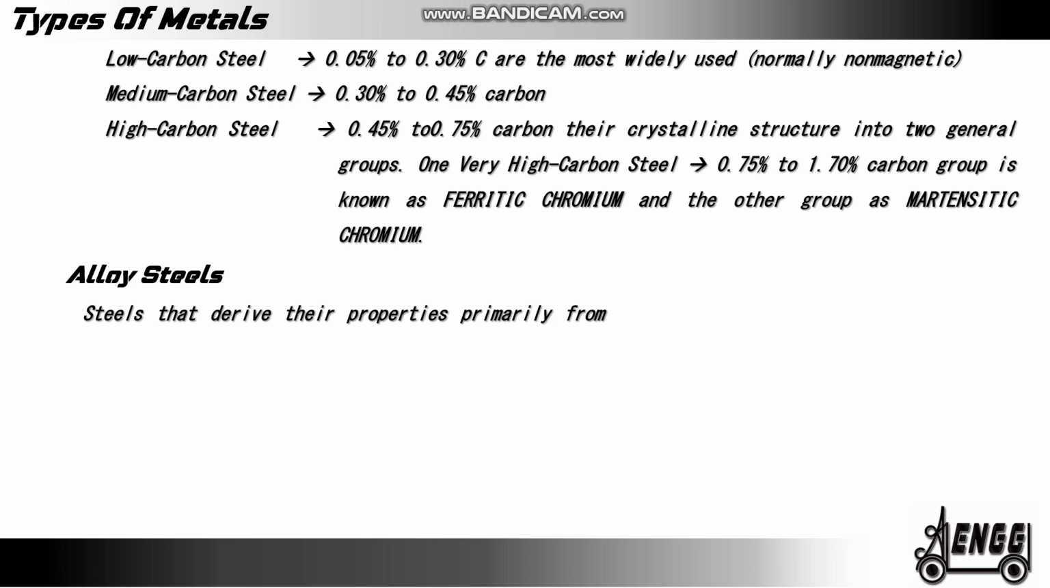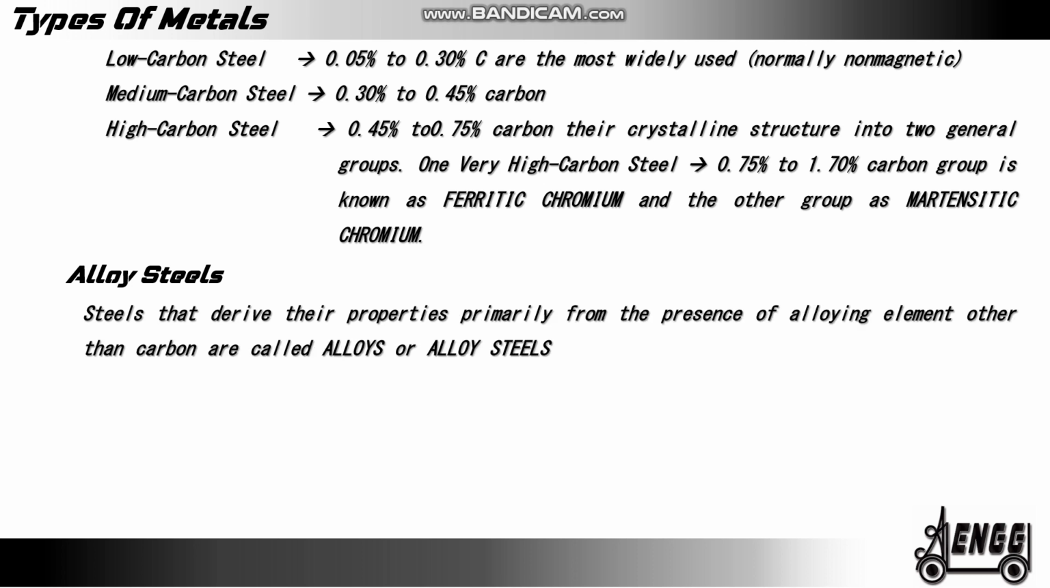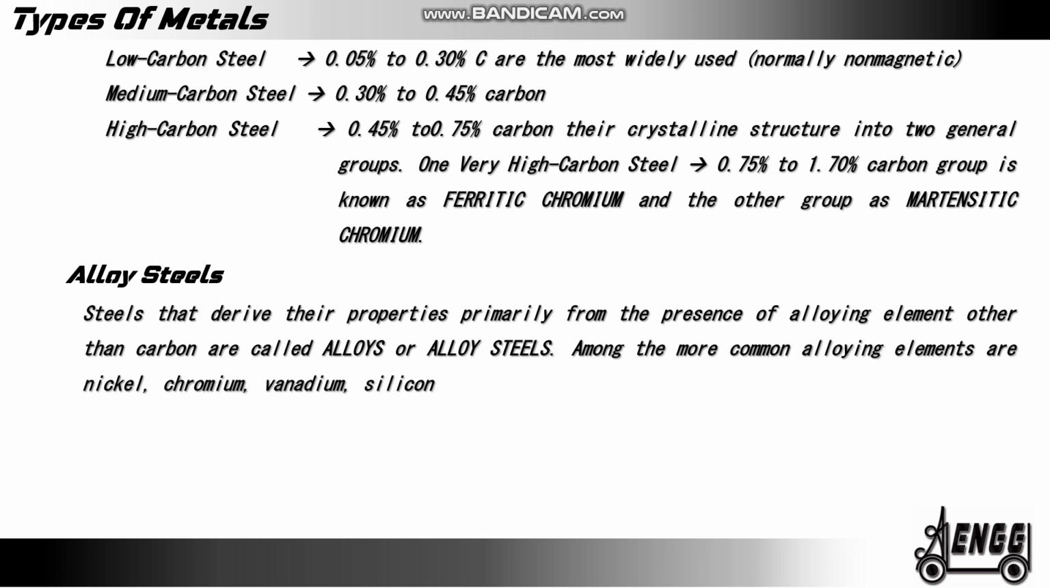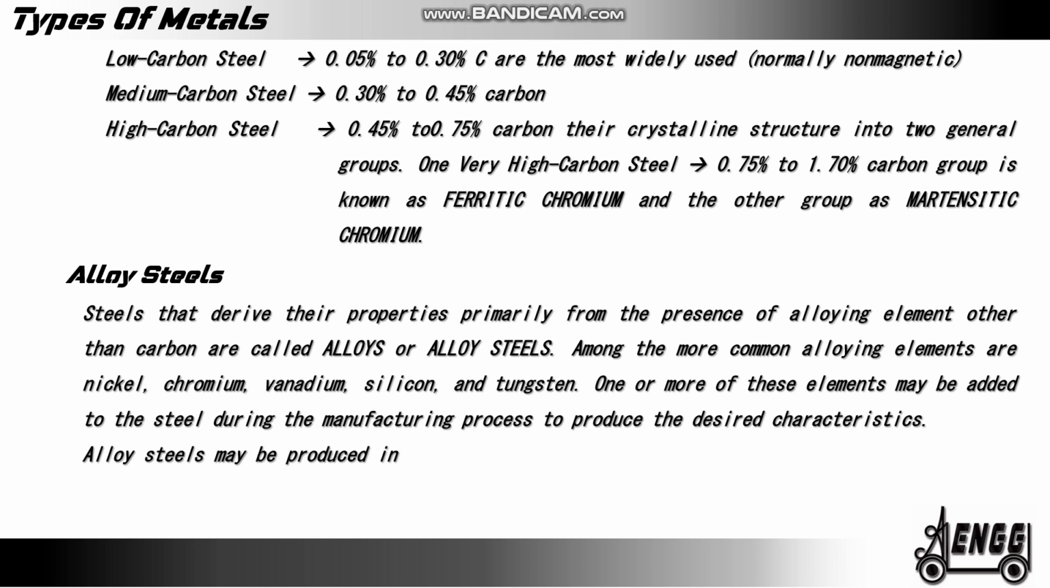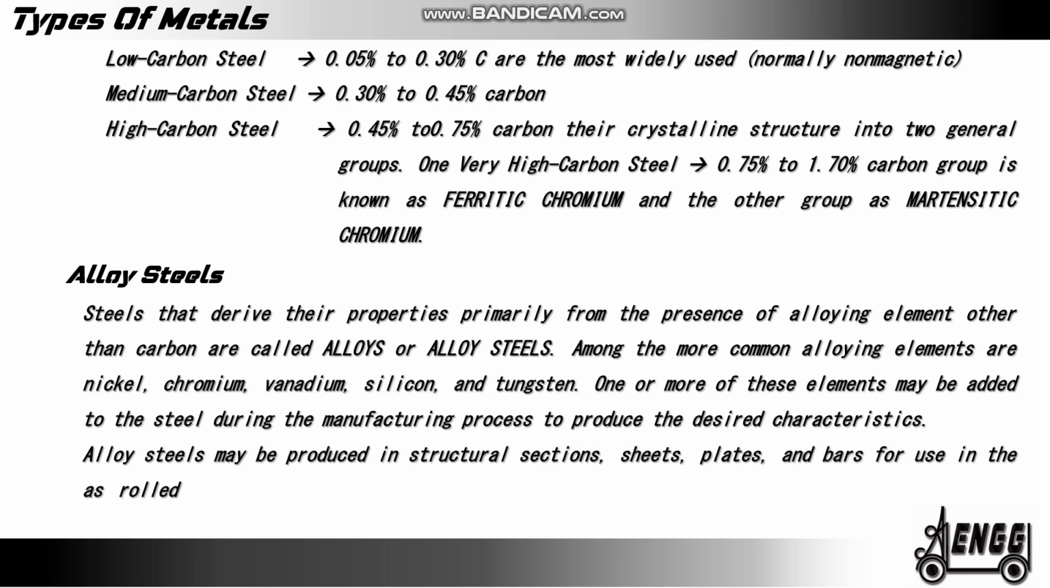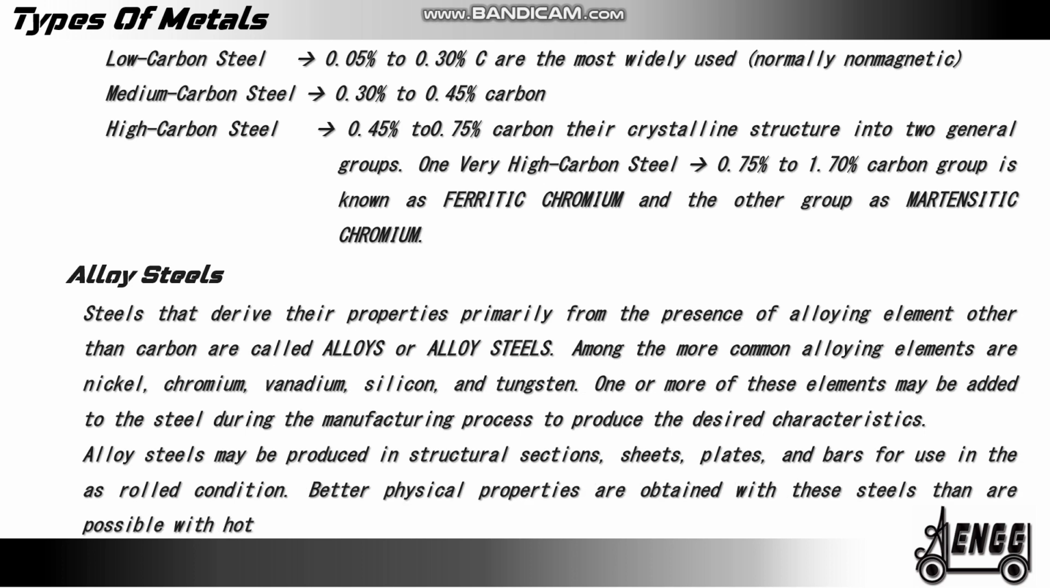Steels that derive their properties primarily from the presence of alloying elements other than carbon are called alloys or alloy steels. Among the more common alloying elements are nickel, chromium, vanadium, silicon, and tungsten. One or more of these elements may be added to steels during the manufacturing process to produce a desired characteristic. Alloy steels may be produced in structural sections, sheets, plates, and bars for use in the as-rolled condition. Better physical properties are obtained with these steels than are possible with hot-rolled carbon steels. Some of the common alloy steels are briefly described in the paragraphs below.